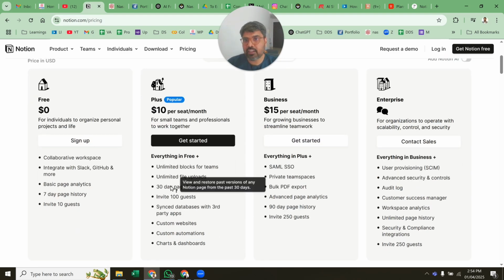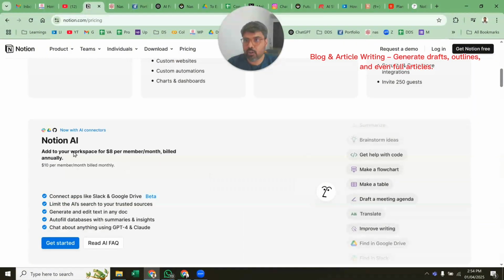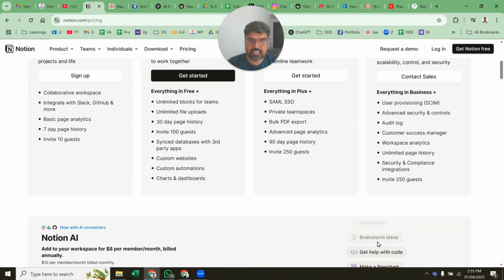You can have unlimited blocks for teams, and you can make charts, dashboards and all those things. If you want to add Notion AI, it adds to your workspace for $10 per month, which is approximately 0.5 or less dollars per day. This is very affordable, and it can help you do a lot of things.